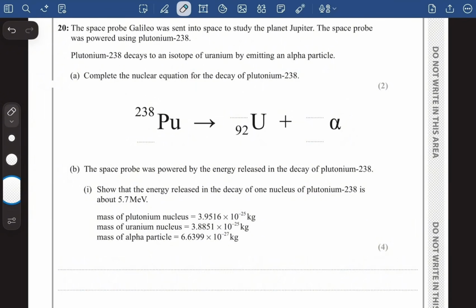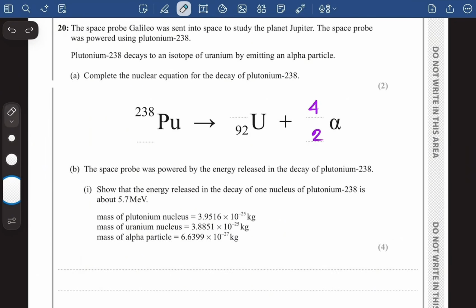Now guys, in order to complete this type of nuclear equation, the first thing that I can see right here is an alpha particle. And I know that an alpha particle has 2 protons and 4 nucleons. I mean 2 protons, 2 neutrons. So I have drawn it like this.